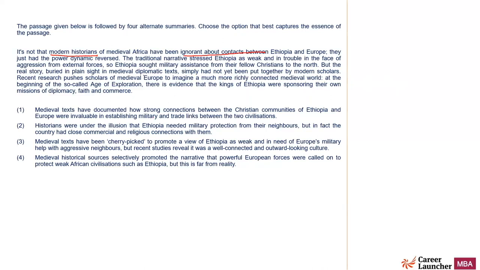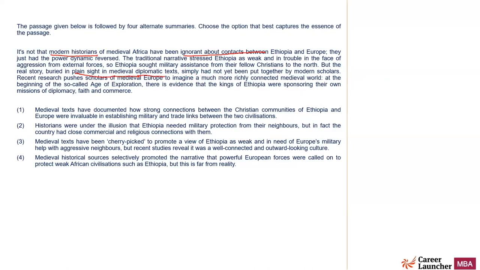Right. So what it talked about is that modern historians are not ignorant of this fact, but they have simply got the study wrong, or they've simply reversed the power dynamics. They believe that Ethiopia was a weak nation, but in fact, if you read the medieval text, the real story is buried in plain sight, which means they have ignored it. They have ignored it.